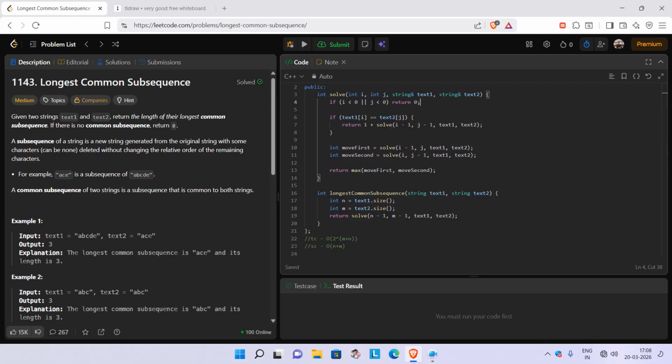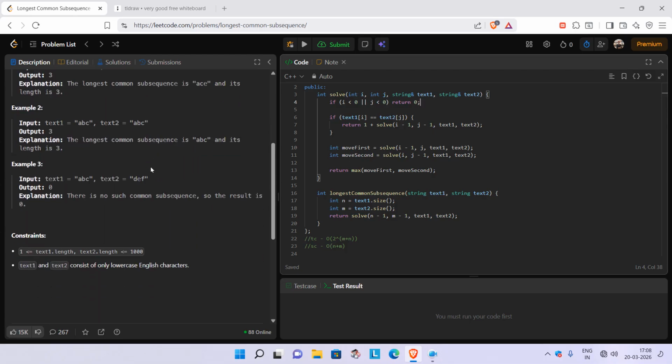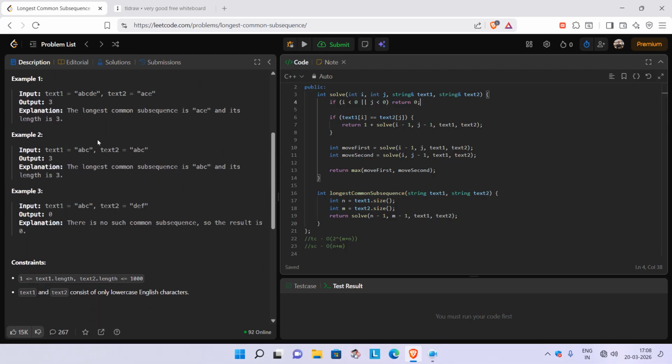I'm talking about the time complexity. Since the size of text one, the s1 string, is n, and the size of s2 is m, every pointer has two options.